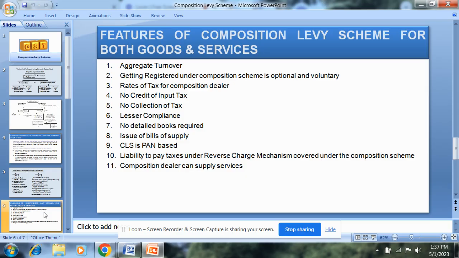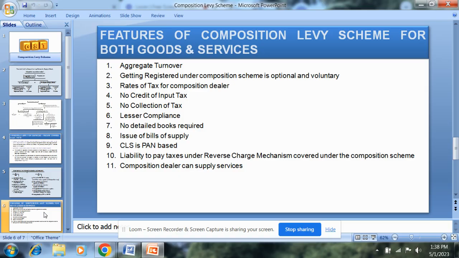Then, as far as features of composition levy scheme for both goods and services are concerned, the number one is aggregate turnover. According to Section 2, Subsection 6 of CGST Act, aggregate turnover means the aggregate value of all the taxable supplies, excluding the value of inward supplies on which tax is payable by a person on the reverse charge basis, exempt supplies, export of goods or services or both, and interstate supply of persons.